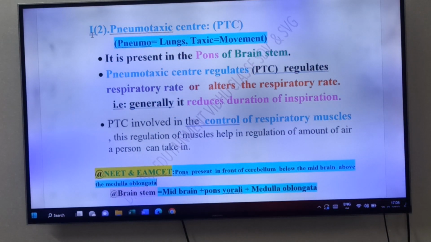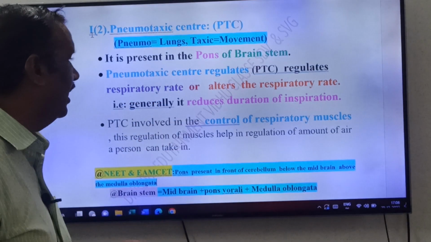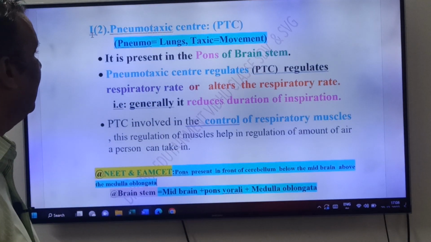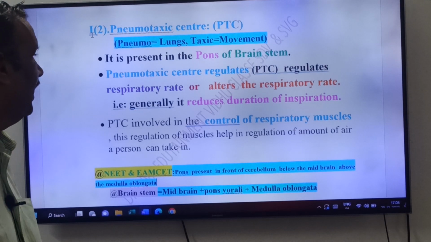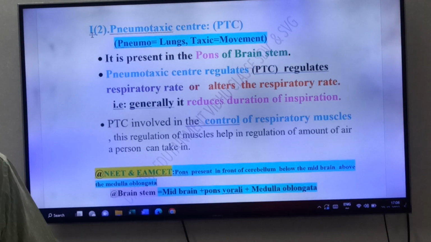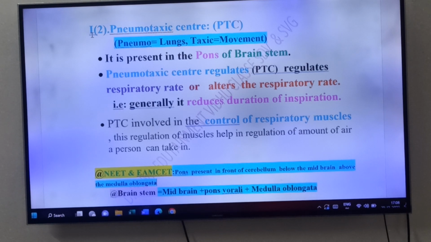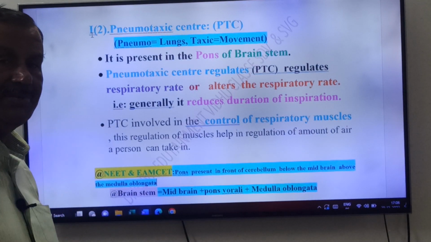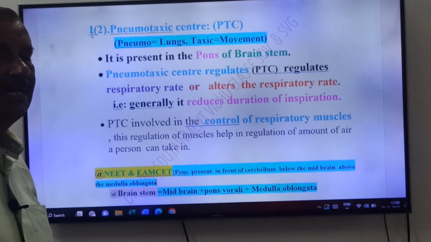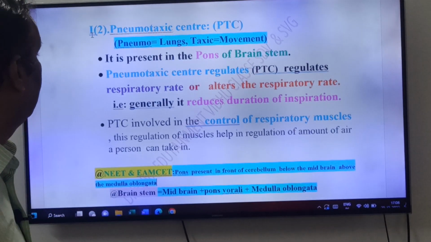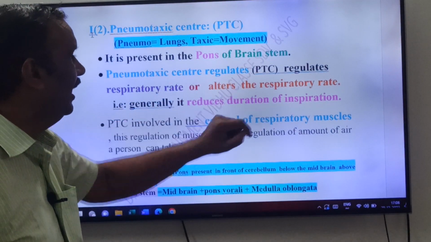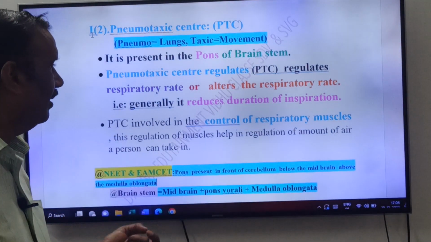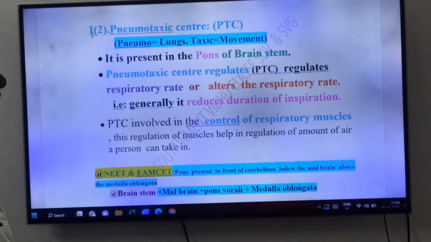See friends, the Pneumotoxic Center regulates or alters the respiratory rate. Either it may increase or decrease. A normal healthy man breathes 12 to 18 times per minute, and here this pneumotoxic center may increase or decrease it.